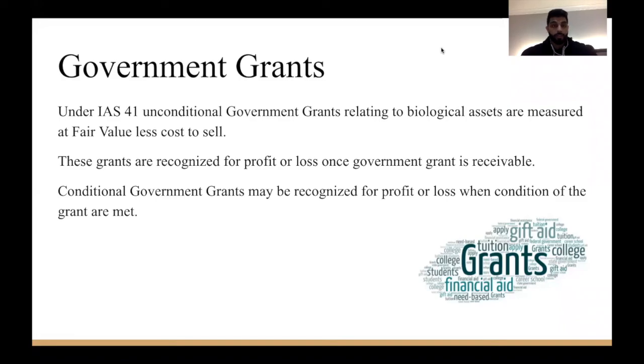So under government grants under IAS 41, an entity is eligible to receive a government grant relating to biological assets. But these government grants are measured at fair value less cost to sell. These grants may only be recognized in profit or loss once that government grant is officially receivable. There also may be conditional government grants recognized in profit or loss, but these may only be recognized once those conditions have been met.